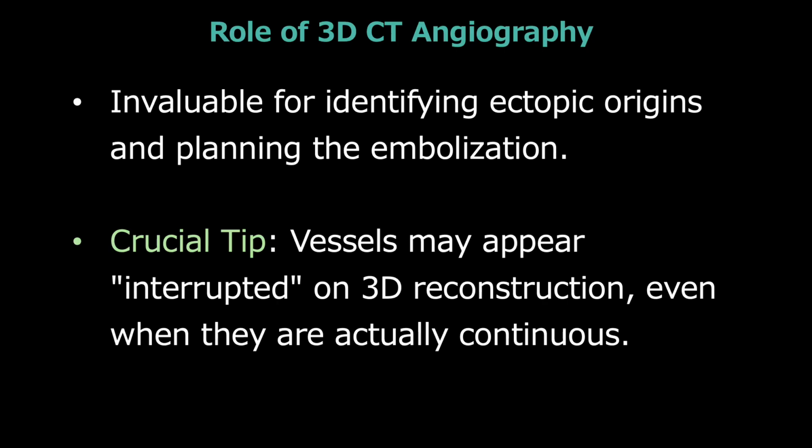This slide shows the role of 3D CT angiography, invaluable for identifying ectopic origins and planning embolization. One crucial tip is that vessels may appear interrupted on 3D reconstruction even when they are actually continuous.